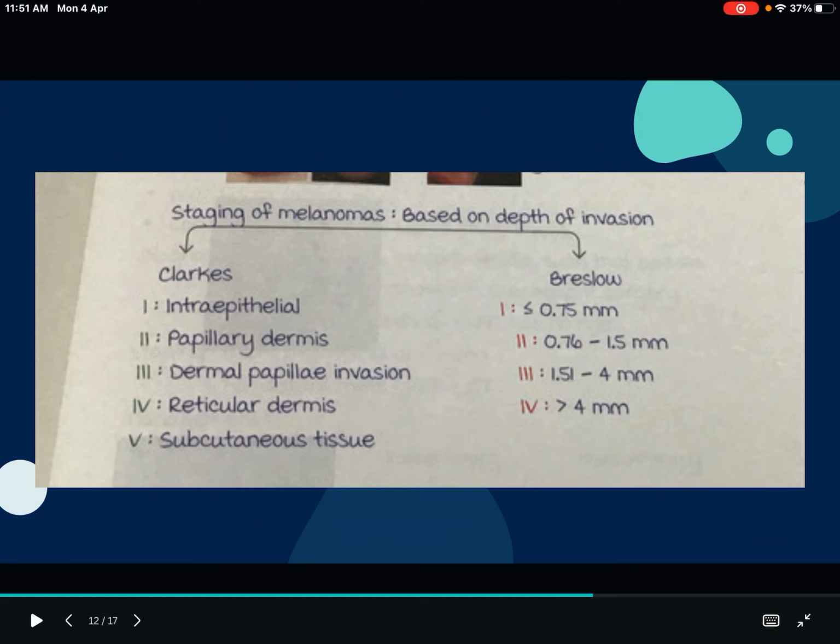So staging 1, 2, 3, 4 and 5. Clark staging is also there. Breslow staging is also there. In one of the questions, they have asked Breslow staging as a 2-marker. So it can be asked separately also, so you have to keep that in mind.